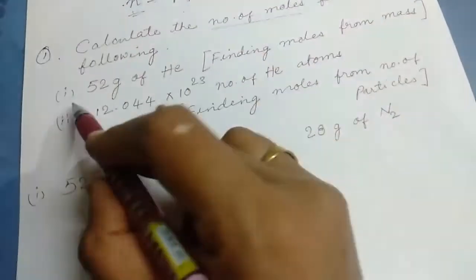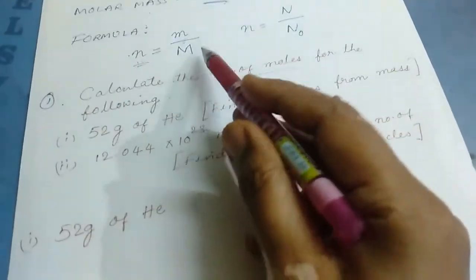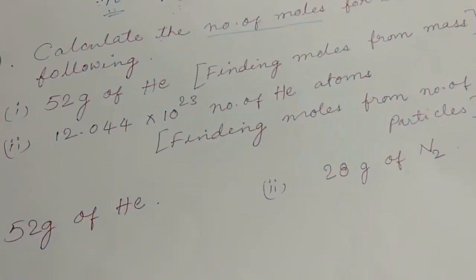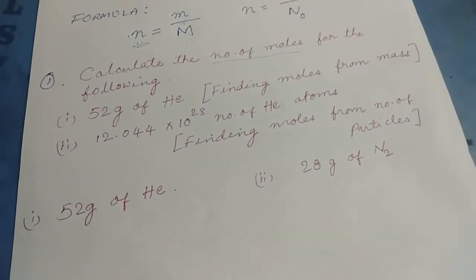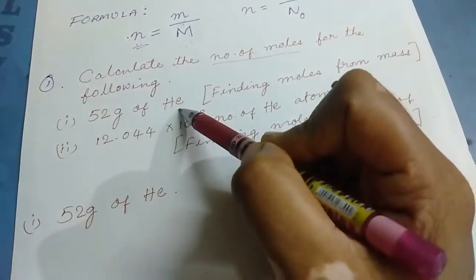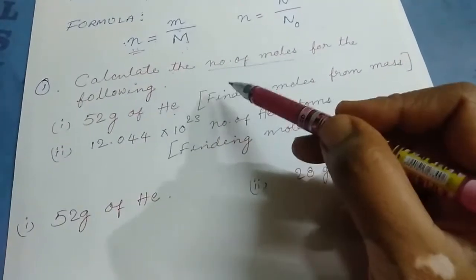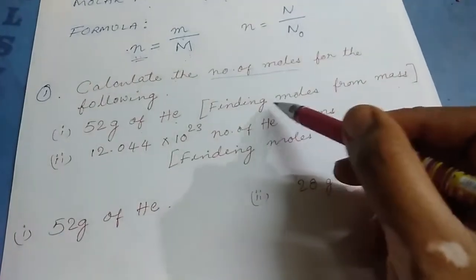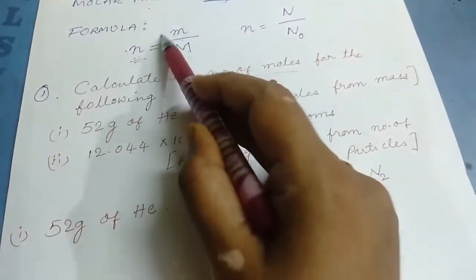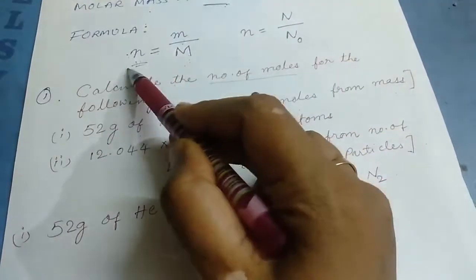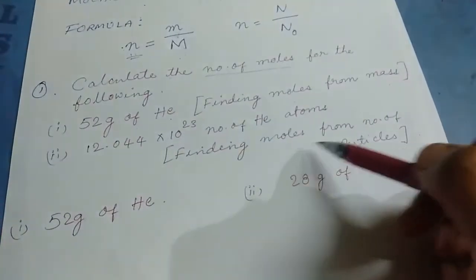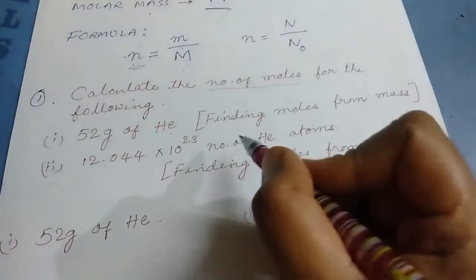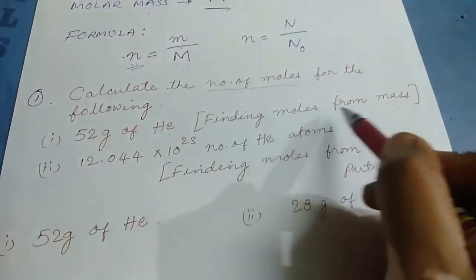We'll consider the first one first, because it is based on this formula. Can you see, children? 52 grams of helium. These calculations are basically of two types. Either we will be asked to find moles from mass, for which you use this formula, or to find moles from number of particles. We'll get to that later. For now, today we'll learn about finding moles from mass.